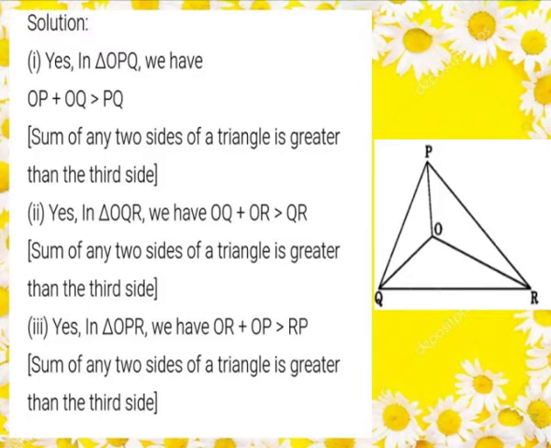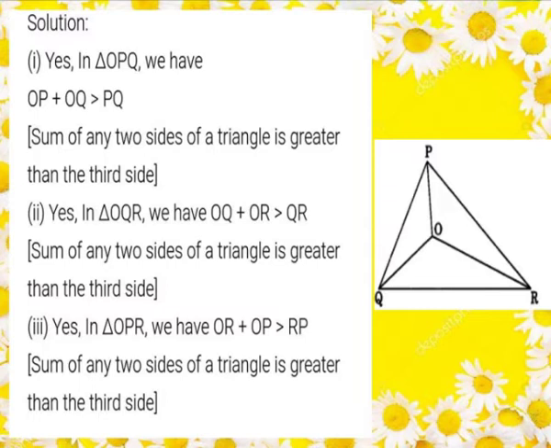Solution. In a triangle PQR, we are asked to take any point O in the interior of the triangle, as we have taken here. In the first subdivision we have to check whether OP plus OQ is greater than PQ. So the solution is yes. In triangle OPQ, you can see OP and OQ are two sides of the triangle, and they should be greater than the third side PQ, since we know that the sum of any two sides of a triangle should be greater than the third side, such that OP plus OQ is greater than PQ.